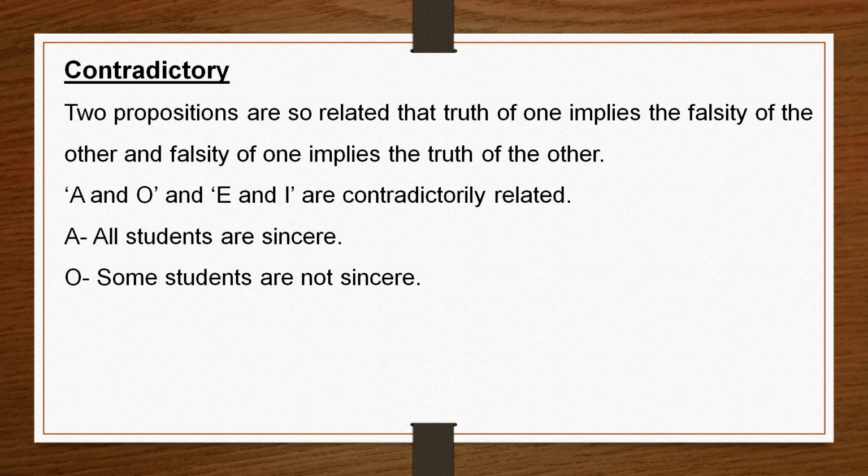This contradictory relation holds between A and O propositions and E and I propositions. A and O, E and I are contradictorily related. A proposition: all students are sincere. O proposition: some students are not sincere.